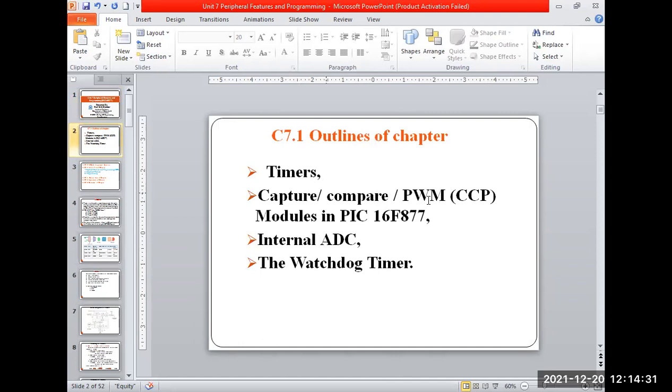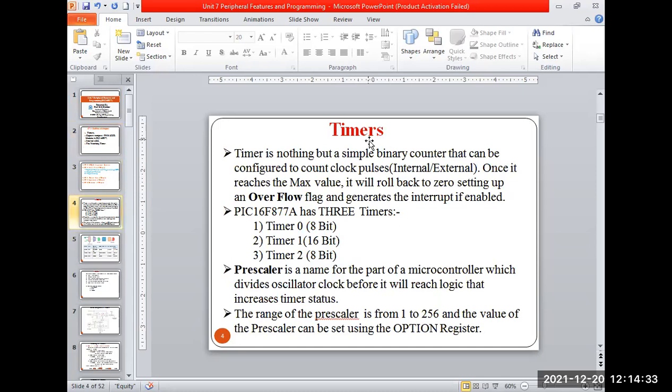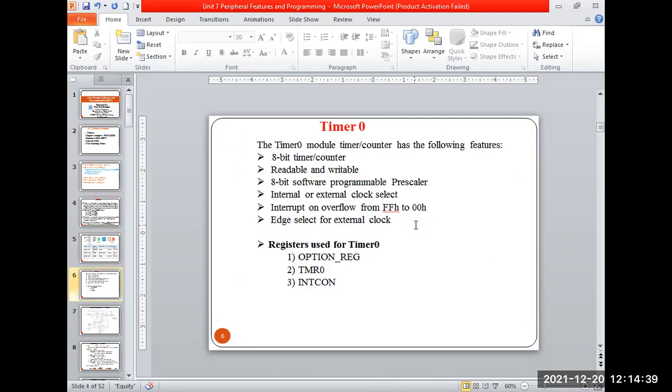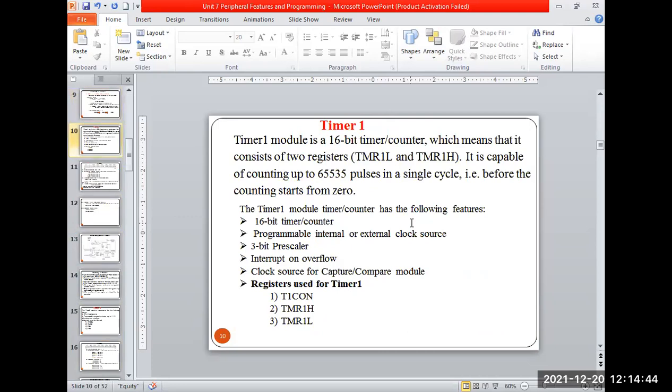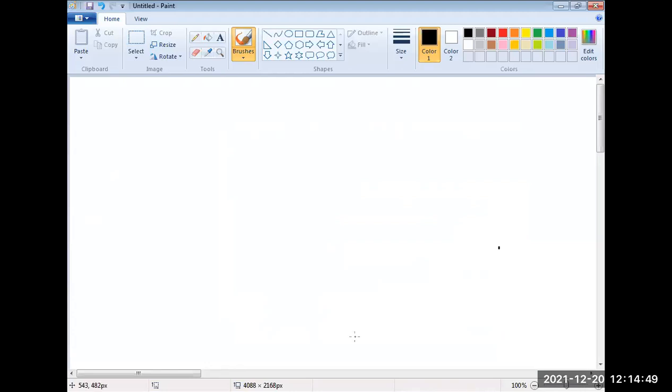So without wasting time, these are the outlines I showed in the last lecture also. It basically has 3 timers. Out of the 3 timers, we have seen the first timer. Please go through the previous lecture, where I explained this, and I also discussed it for the 8051. Now we'll get to timer 1 operation. I'll revise a small part of it. A timer is a device which provides different time delays based on how we configure it.